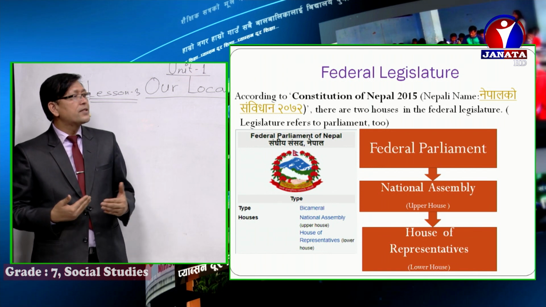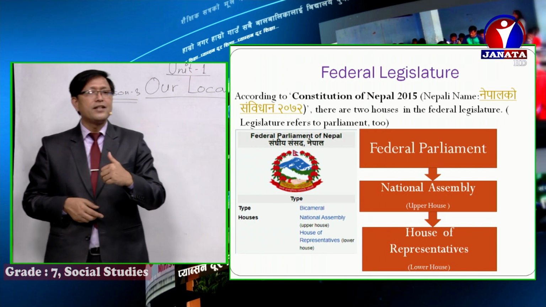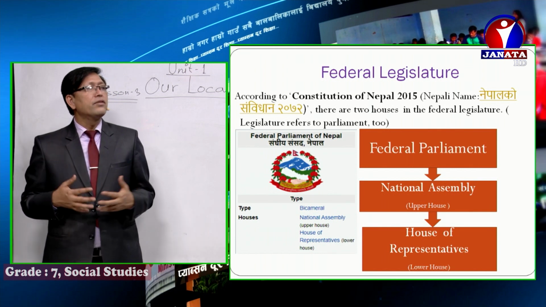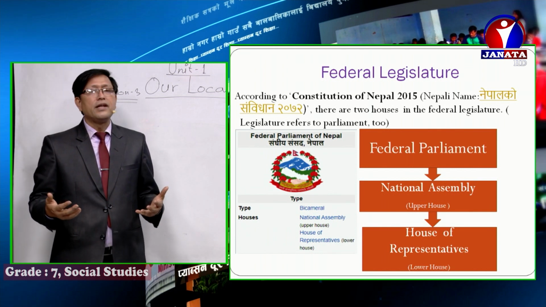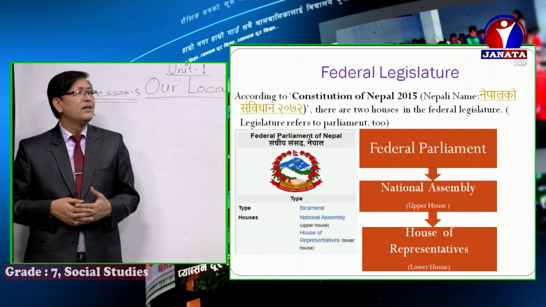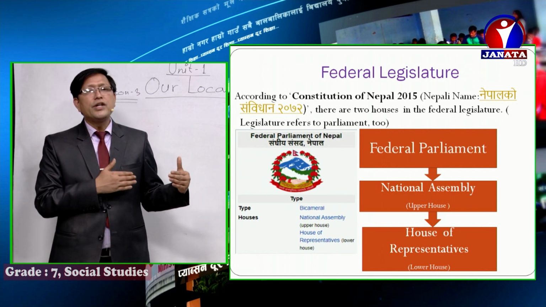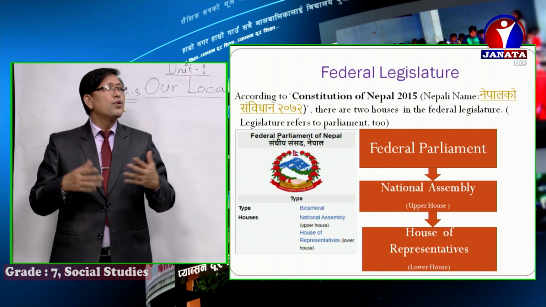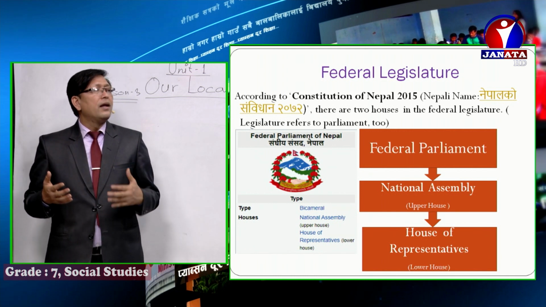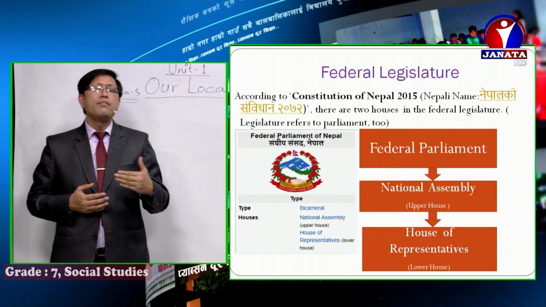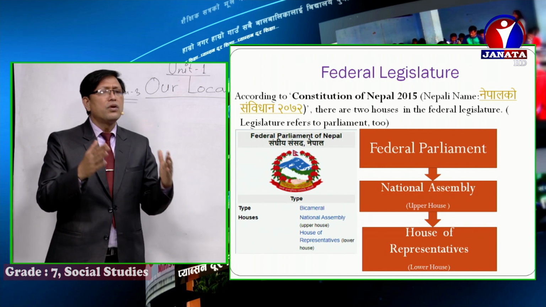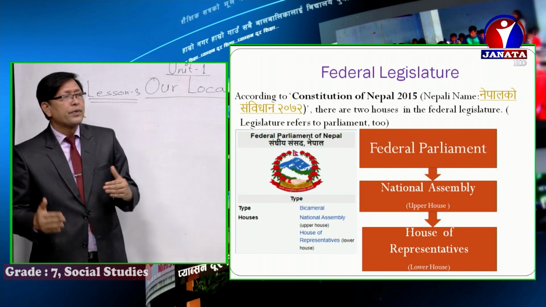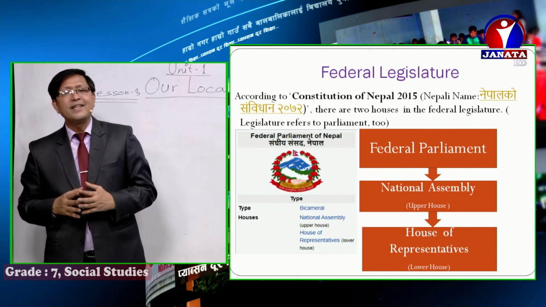First, let's discuss the federal legislature. Boys and girls, look at the slide and see, according to the Constitution of Nepal 2015, Nepal ko Samvidhan 2072, there are two houses in the federal legislature, boys and girls. Two houses. And legislature refers to parliament also. Sometimes you may confuse, don't get confused, boys and girls. Legislature means parliament.